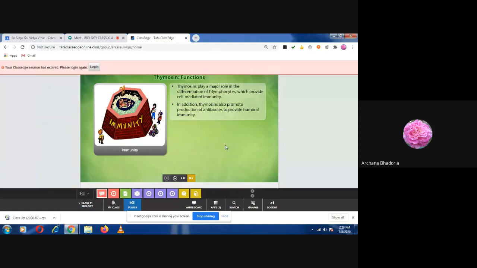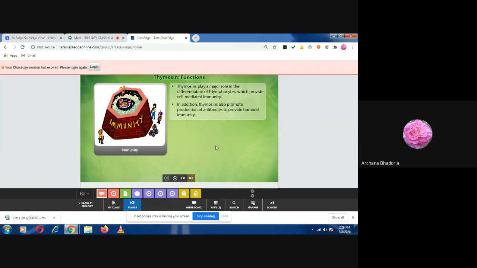No, no. Anyone else who can say? Ma'am, because the secretion of thymosin decreases. And why does it decrease? Ma'am, because of the lifespan of the thymus gland. So what you have to say is the size of the thymus gland decreases because of the degeneration of the thymus gland with age.